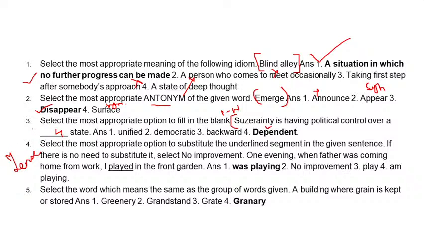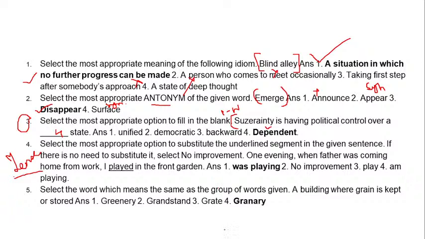Like, this is number 3, an adjective question. What kind of state is capturing? What kind of state makes suzerainty? Is it unified? Is it democratic? So all I want to say is, if you haven't watched those videos, do watch them and practice them regularly. And if you want, you can write from each practice session separately, tenses, voice, anything. So just go through the videos.